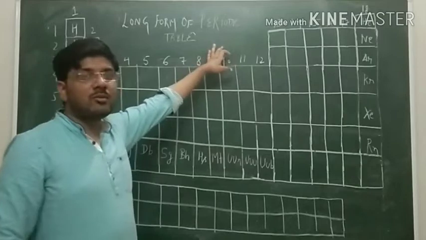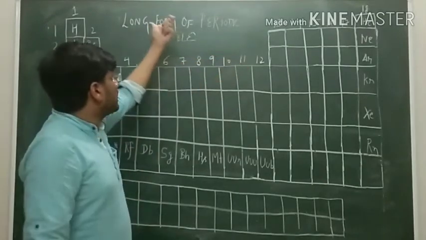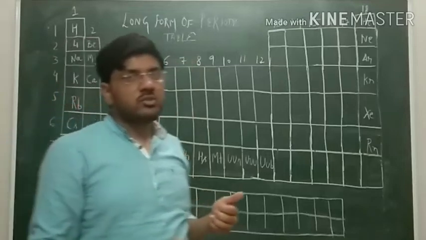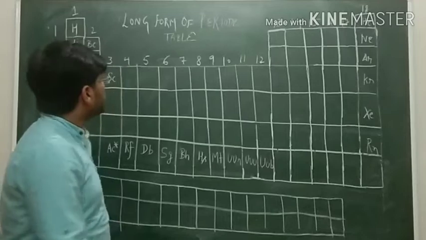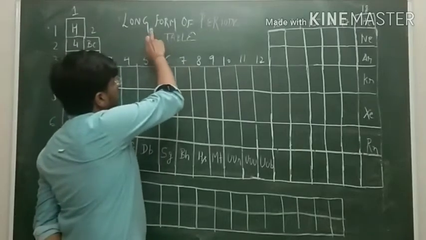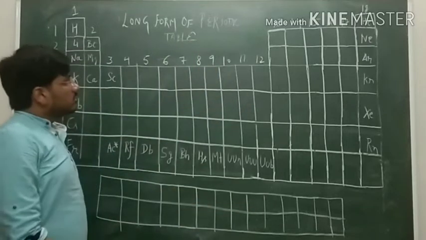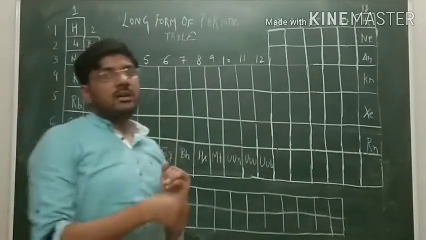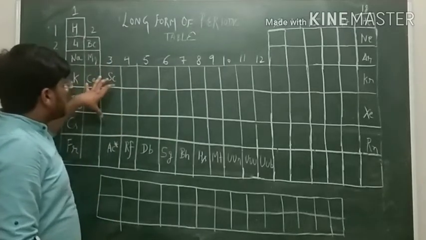Students, we will now discuss the modern periodic table. The periodic table keeps on changing over time and again. The latest periodic table which we have is the long form of the periodic table. I suggest you take your copies, draw this periodic table and learn it.